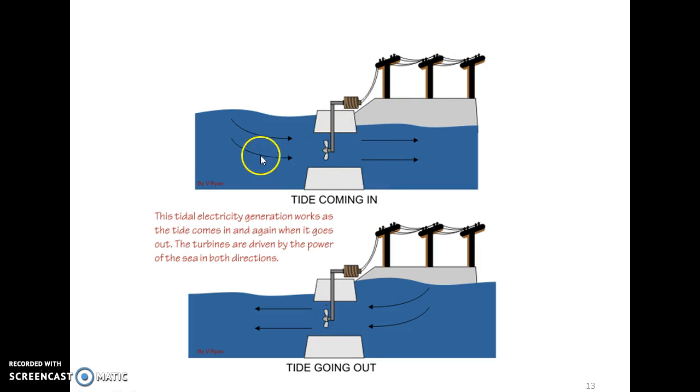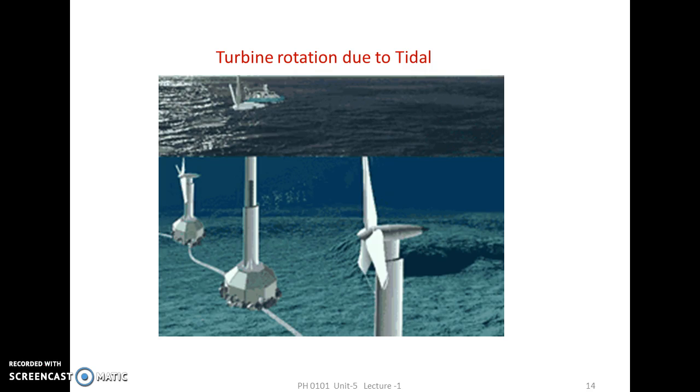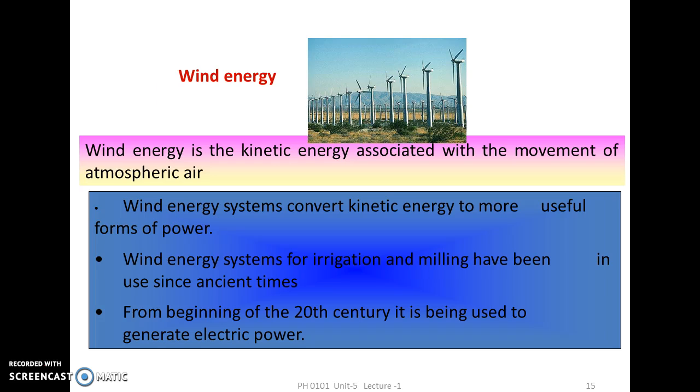This is the turbine. The water comes in and we take it in the basin, and the process we'll be covering in the later lectures. Then again, when there are low tides going out, it will rotate the turbine and we'll be getting electricity. So this tide electricity generation works as the tide comes in and again when it goes out. The turbines are driven by the power of the sea in both directions. Turbine rotation due to tidal energy, you can see how actually the turbine rotates.